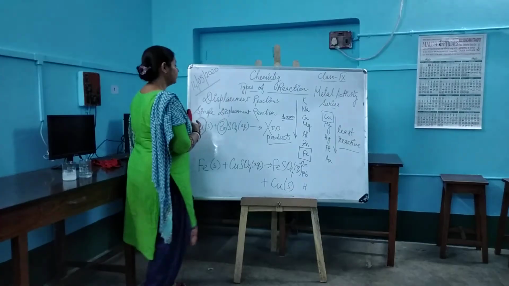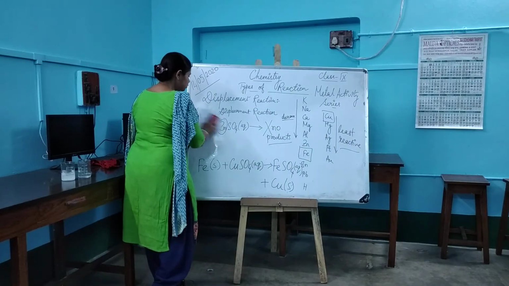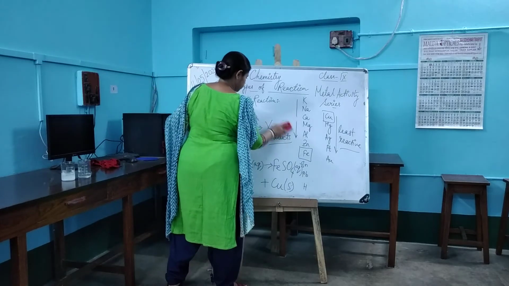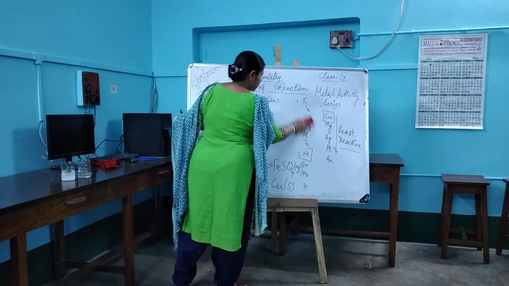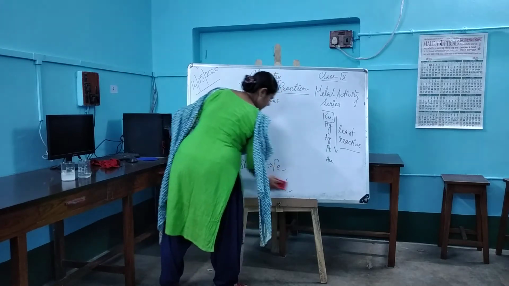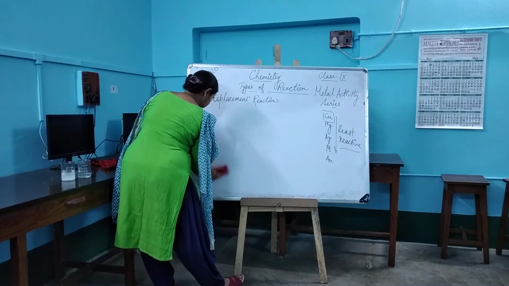Okay, now let us move on to another reaction which we call a double displacement reaction. If you hear the name double displacement, from the name itself you will get some idea.